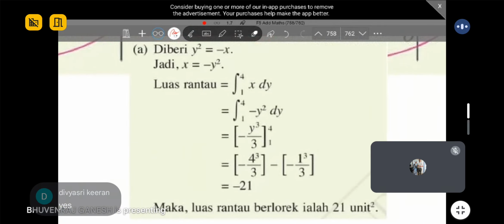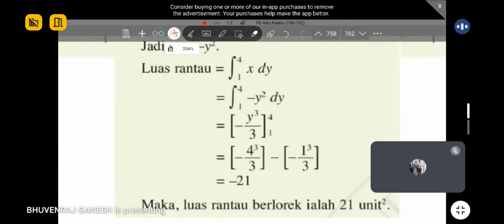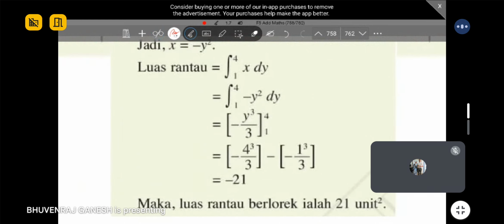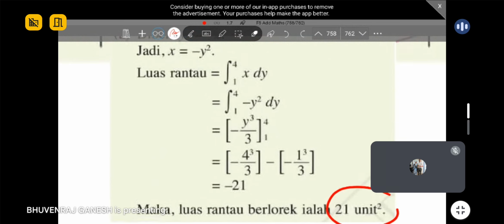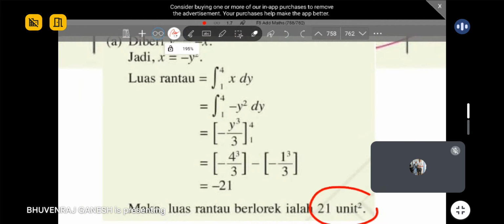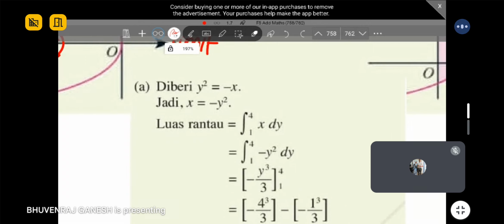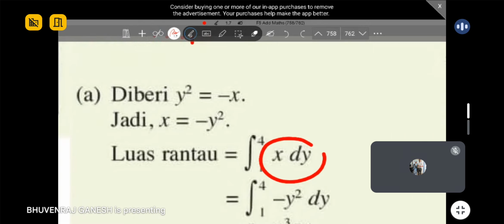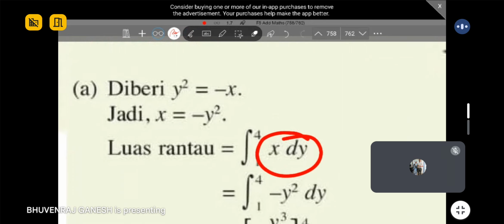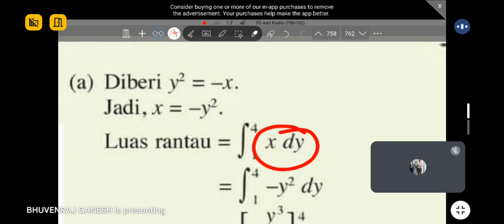So you try and see, yes, we get a negative answer. But make sure to take the modulus, because area can only be positive. Luas hanya boleh positif. Can you all get it? The integration technique should be no problem because the equation is simple. Just make sure you use the right formula. If you integrate towards the y-axis, x dy. Integrate towards the x-axis, y dx is opposite.